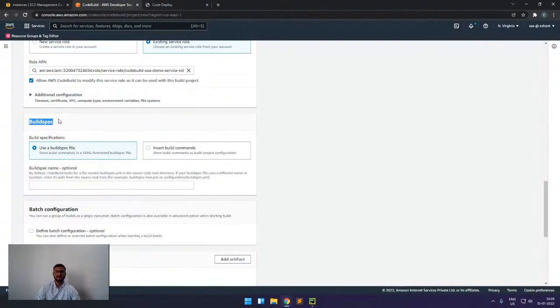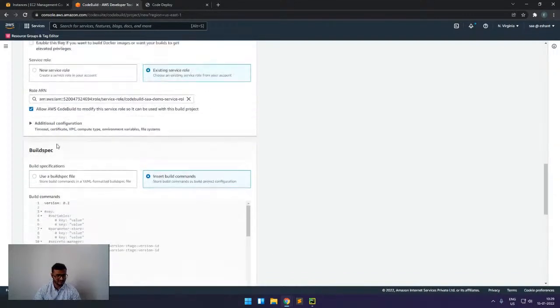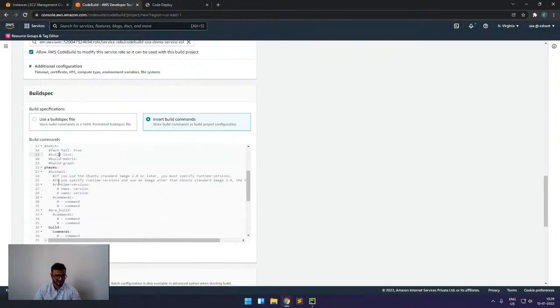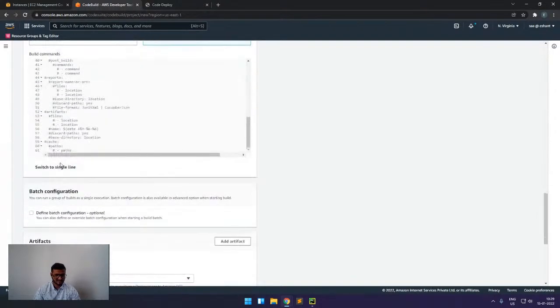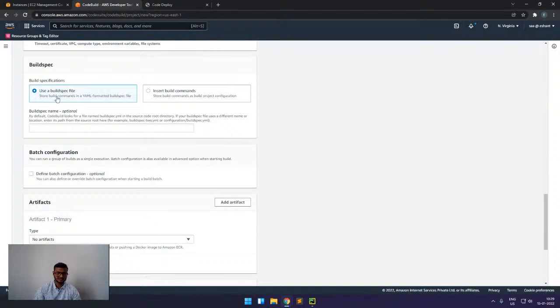So as we saw in the build spec template structure, either we can give the build spec file path, or we can write the code here only. So if I want to write, here you can see this is the YAML structure that we saw, and we can either write our code here, or we can store our code to some location, and we can just simply give the path.